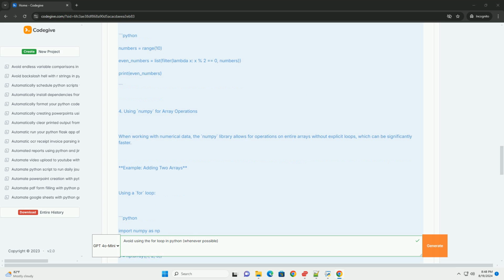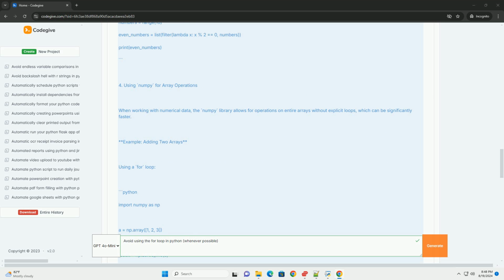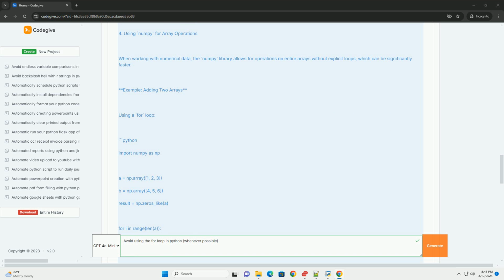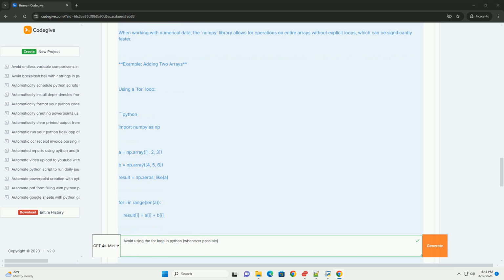5. Using generators. Generators provide a way to iterate over data without creating a complete list in memory. They yield items one by one and can be more memory efficient than using lists. Example: yielding squares using a for loop: def generate_squares(n): squares = [], for i in range(n): squares.append(i**2), return squares, print(generate_squares(10)). Using a generator: def generate_squares(n): for i in range(n): yield i**2, print(list(generate_squares(10))).